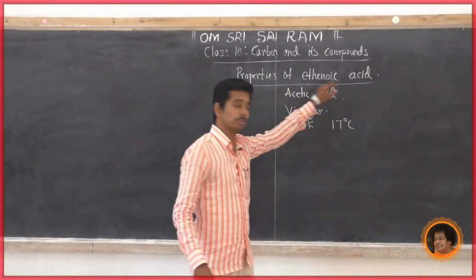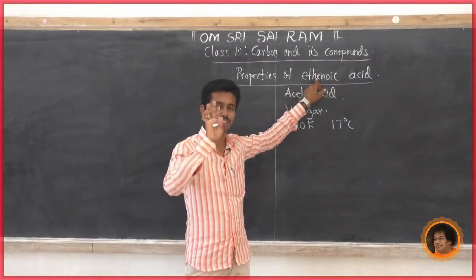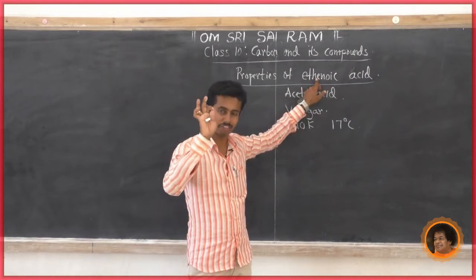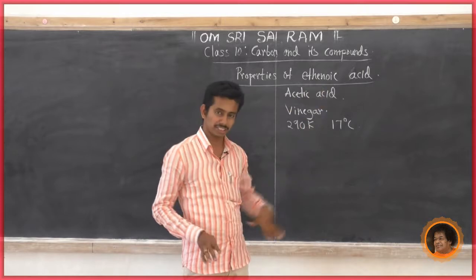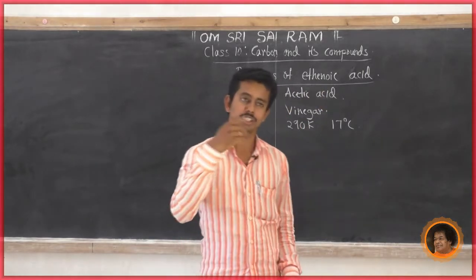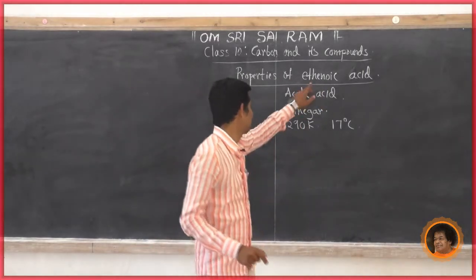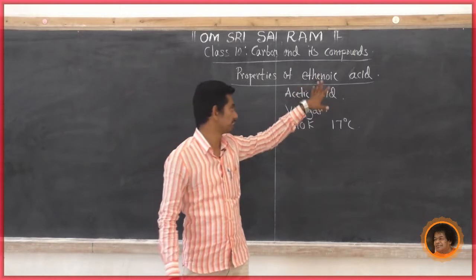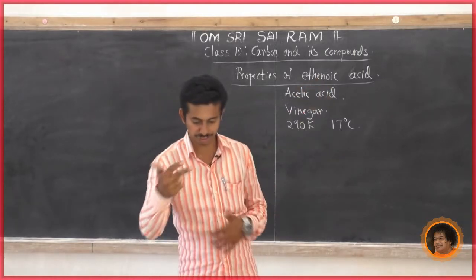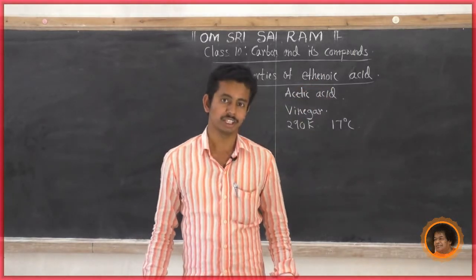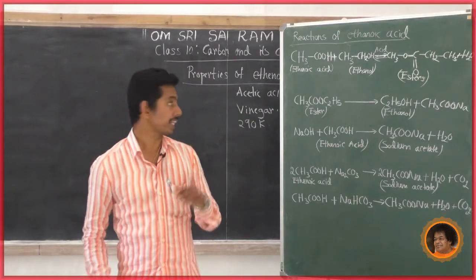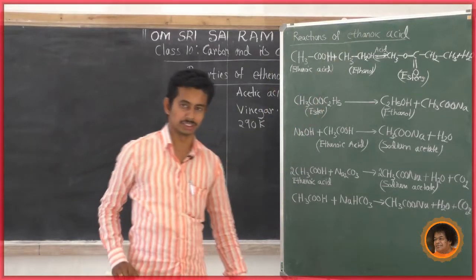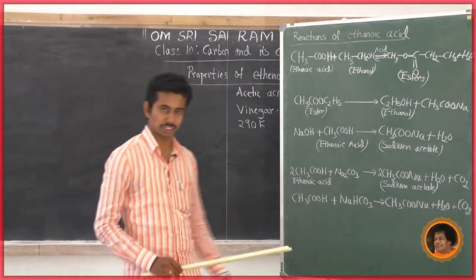Now ethanoic acid is an acid, but it is not a strong acid, it is a very weak acid. This is about ethanoic acid. Next we go for the reactions of ethanoic acid: how it reacts with other substances.